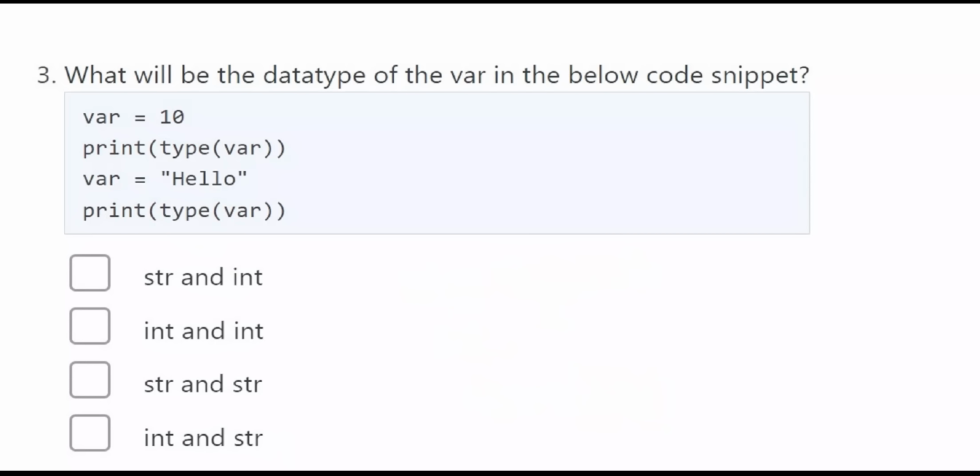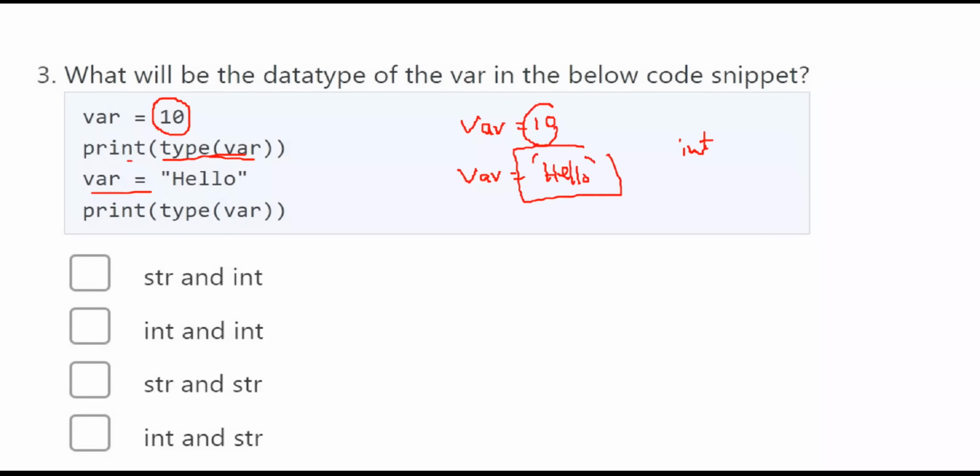Here, what will be the data type of var in the below code snippet? Initially, var is equal to 10. Now you want to print the type of var. Here, var is an integer type. Later on, you are replacing var with the string hello. Now the value is replaced, and a string hello is stored in the variable var.